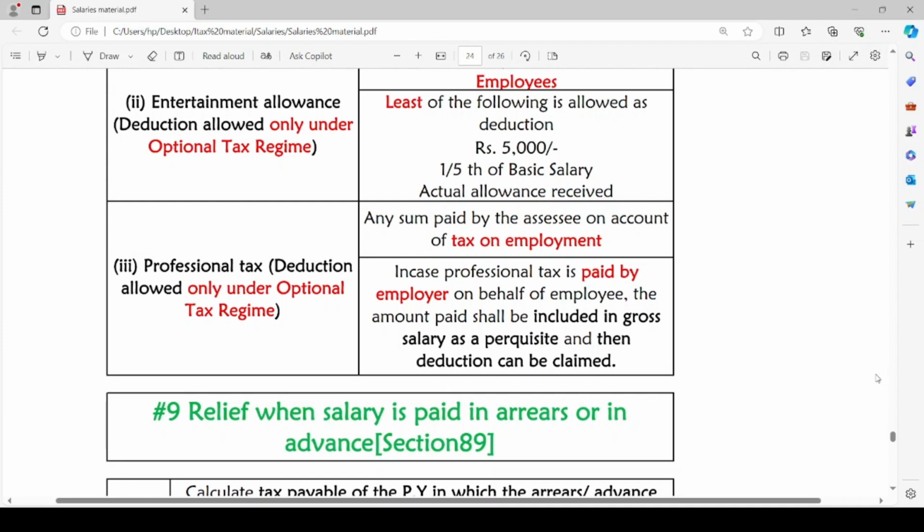Remember, there is one point in taxable perquisites for all employees. In that, any obligation which can be paid by the employee, but is paid by the employer, is met by the employer, it will be a taxable perquisite in the hands of the employee. So we have to first add such amount which is paid by the employer, and from such amount deduction can be claimed.